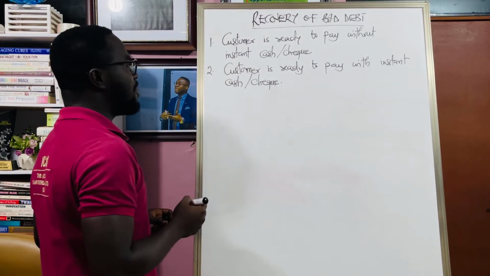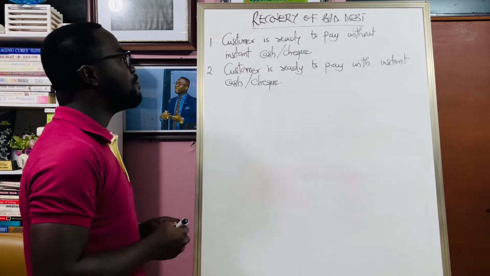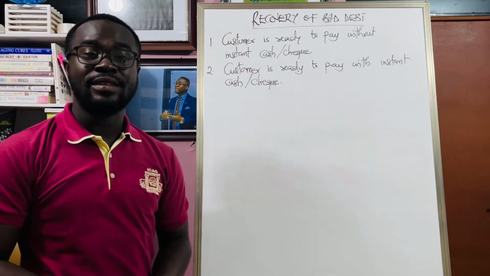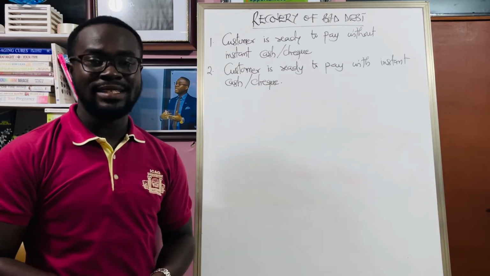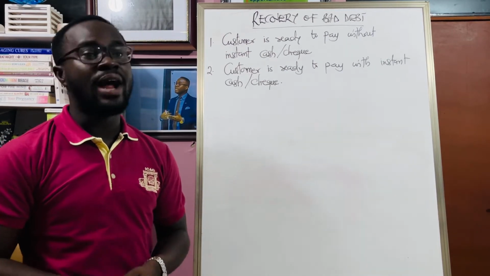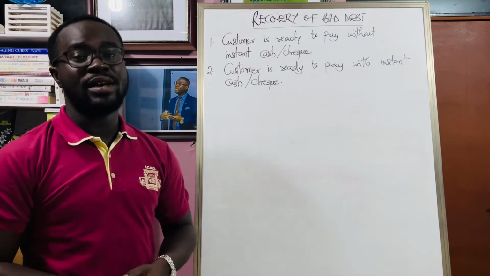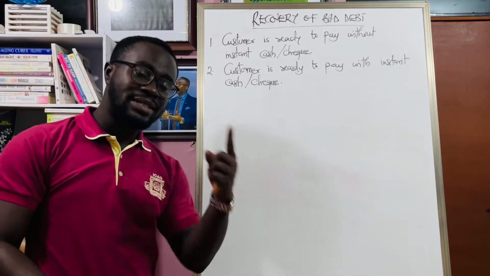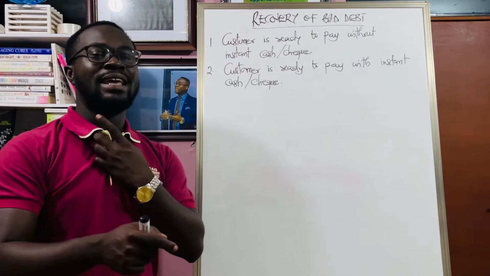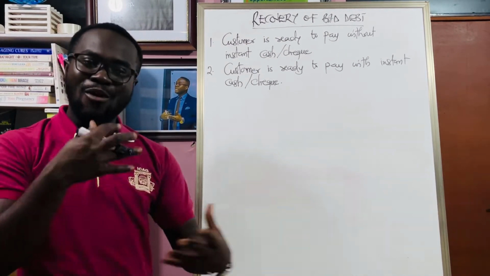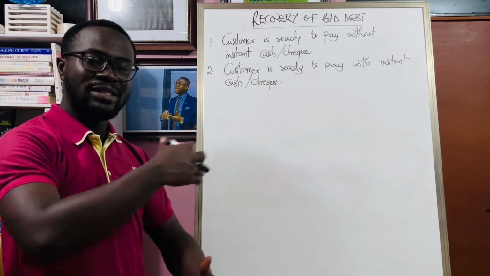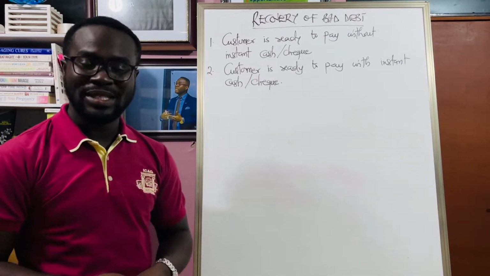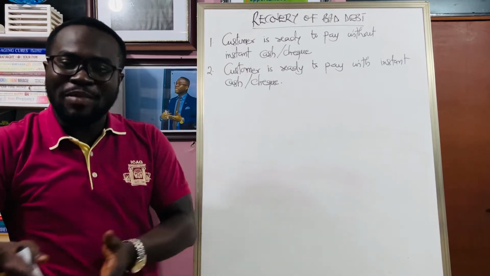So the first scenario is where the customer is ready to pay without instant cash. He or she has just notified the entity, saying, okay, I was owing you, give me 3 months, I'll be ready to pay. And when it happens like that, you already wrote the debt as bad, which occurred as an expense in your books. How are you going to reconcile the previous debt you wrote as bad so that it is not bad again?